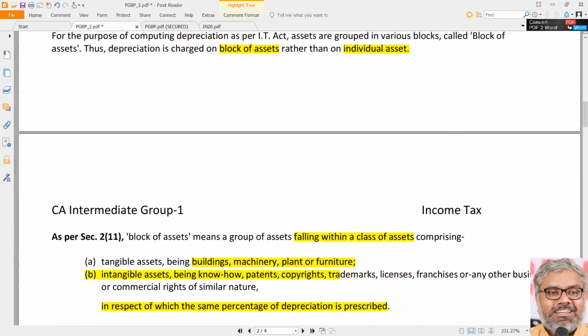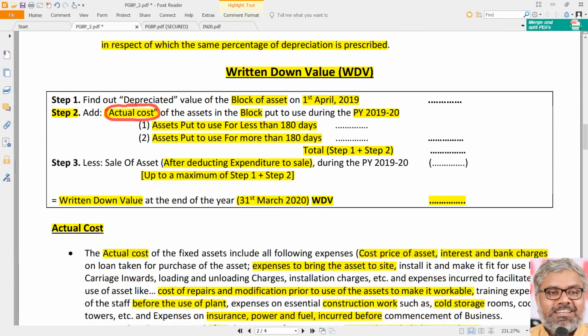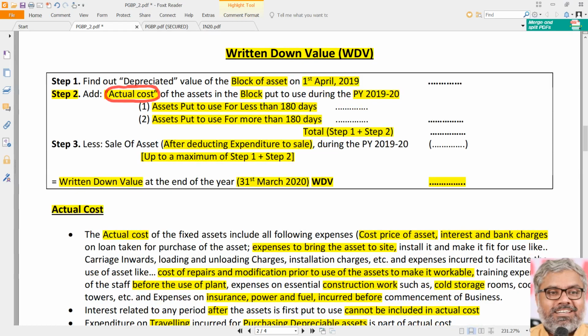Once we have actual cost, where will that be useful? That is useful here in step 2, where we have to add the actual cost of the assets to the opening WDV, what was there at the beginning of the year. How to calculate actual cost? Under normal circumstances, there is no big deal. Purchase price itself is actual cost.